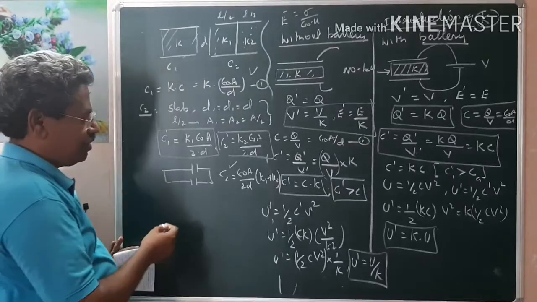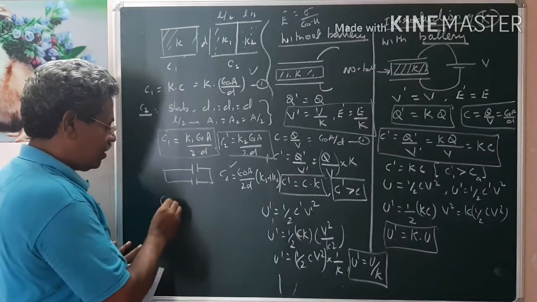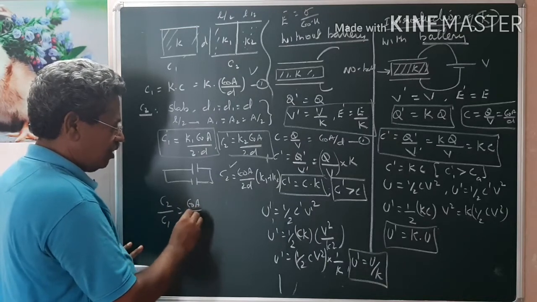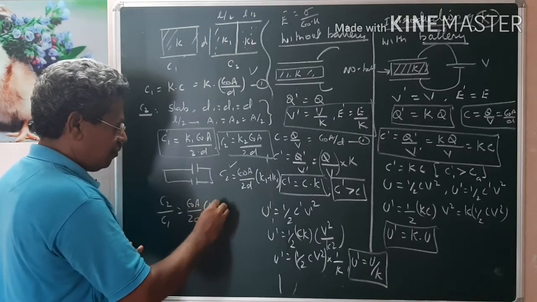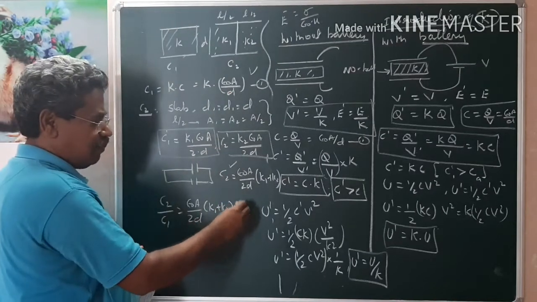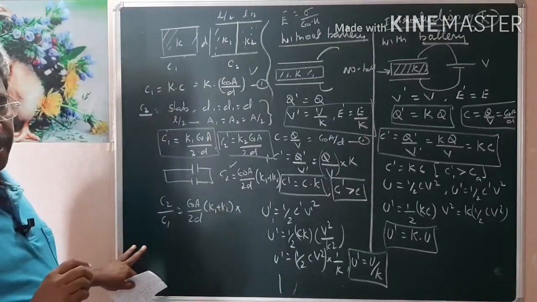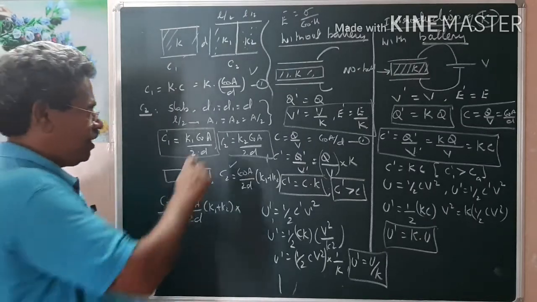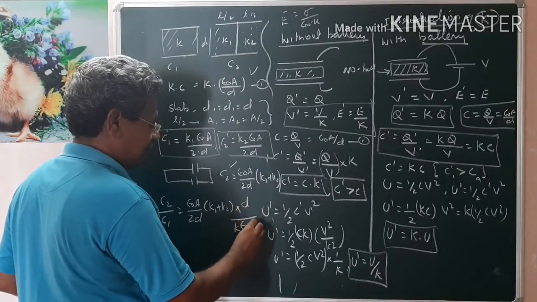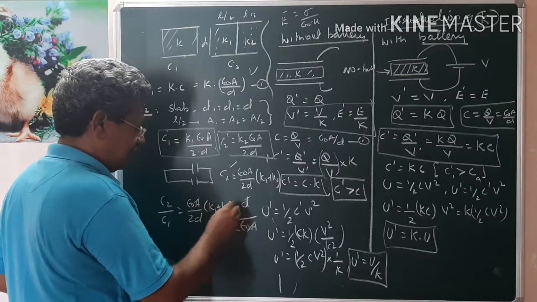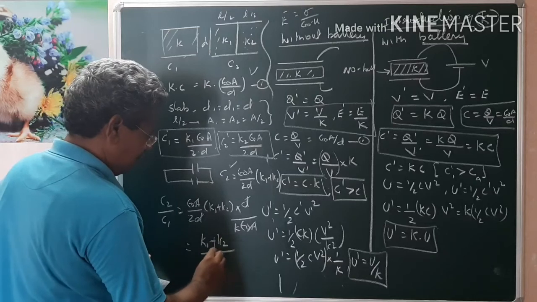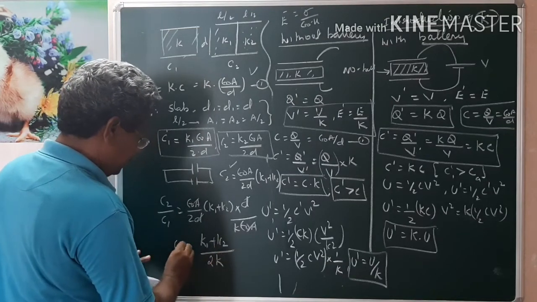Now we compare C1 by C2 or C2 by C1. Suppose I say C2 by C1. What is C2 by C1? Epsilon A by 2D into K1 plus K2. What is C1? This one. Just write it as the reciprocal, inverted multiplication, so I replace it with the reciprocal, K epsilon naught A by D. Epsilon A and D cancel. Therefore the formula is K1 plus K2 by 2K. This is C2 by C1.